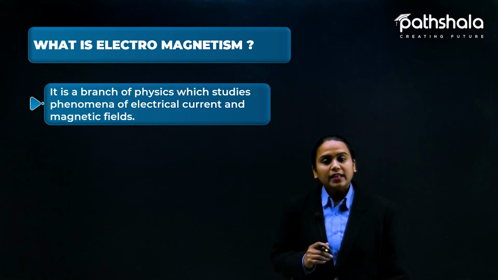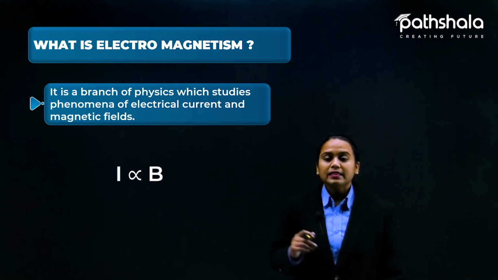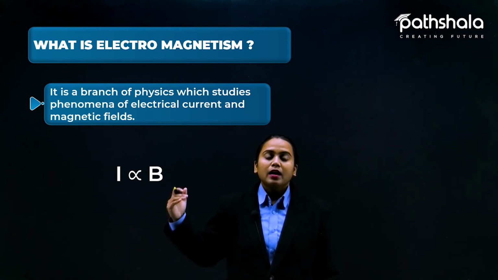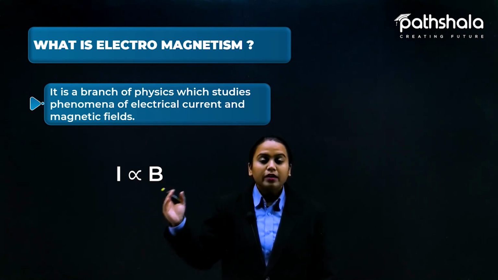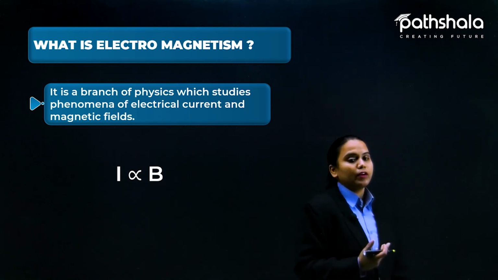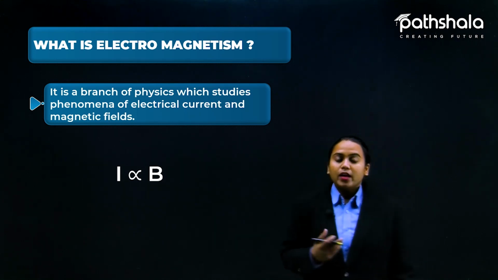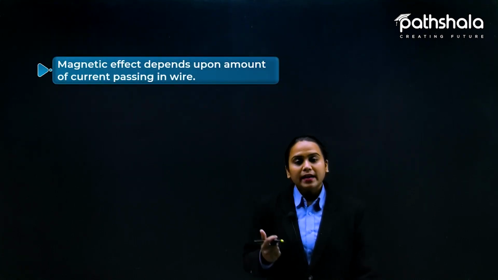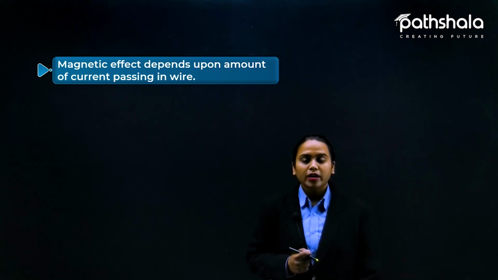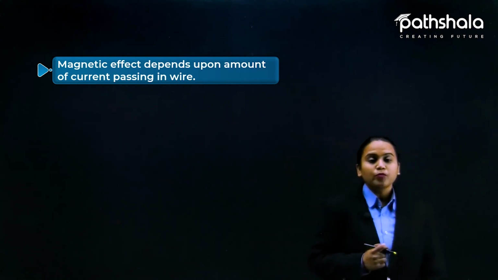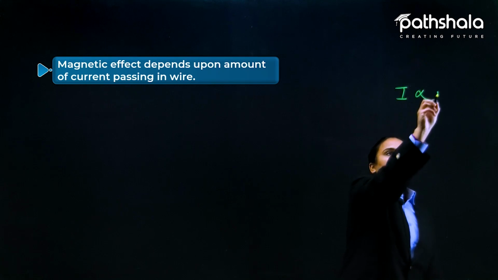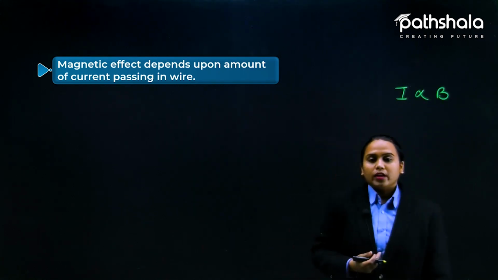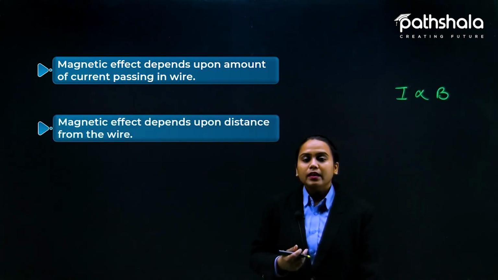Okay, so what is electromagnetism? Electromagnetism is the same thing that we have seen, that the magnetic field depends on the current and current is producing the magnetic field. So the more the current, the more will be the magnetic field. Okay, so here we have certain things: magnetic effect depends upon the amount of current passing in the wire. Yes, that is true. More the current, more will be the magnetic field that is going to be produced. The more the current, the more the field. Okay, next thing is the distance.